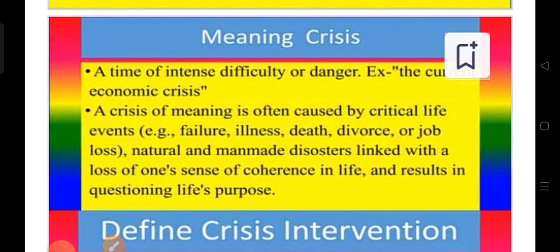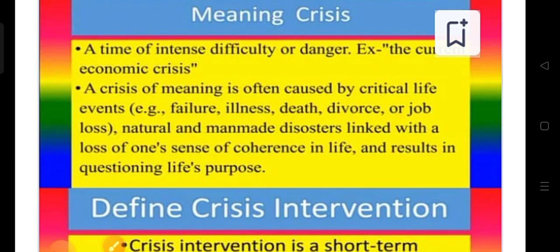Meaning of crisis: a time of intense difficulty or danger. A crisis of meaning is often caused by critical life events: failure, illness, death, divorce, or job loss. These are all things.